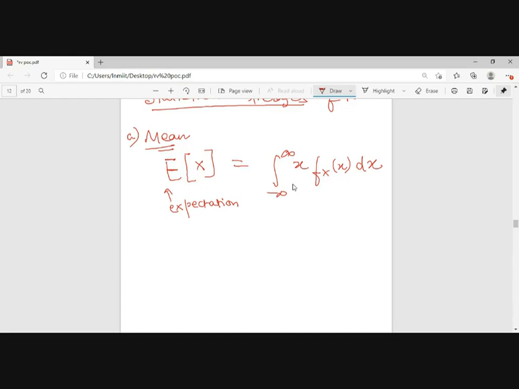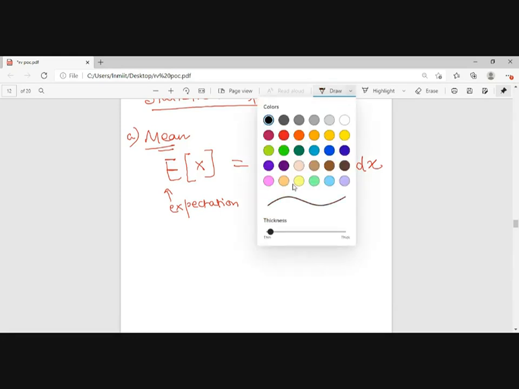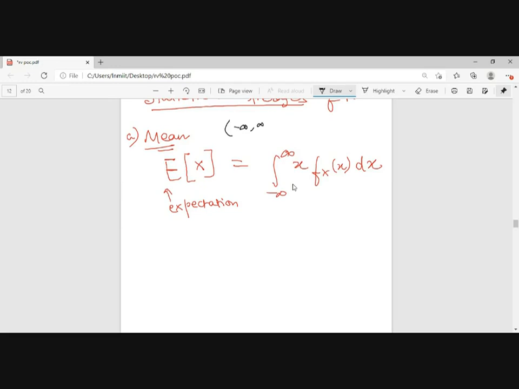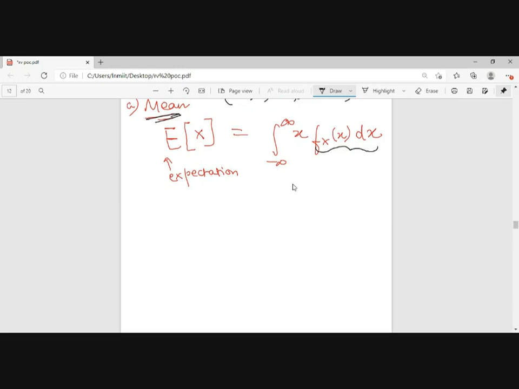We have to find the expectation of x, that is the mean value of x. What we have done: x is taking infinite values, or I can say x is taking a value in the range of minus infinity to infinity. So the value itself, that is x, and its probability of occurrence, which is fx of x dx, and I have integrated in the range of minus infinity to infinity. We slid that window fully across minus infinity to infinity, so we have calculated the mean. So this is the expectation, or I can say the mean value.